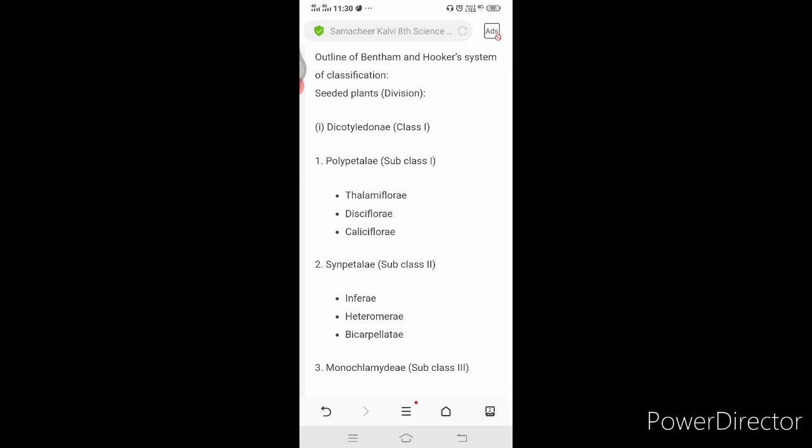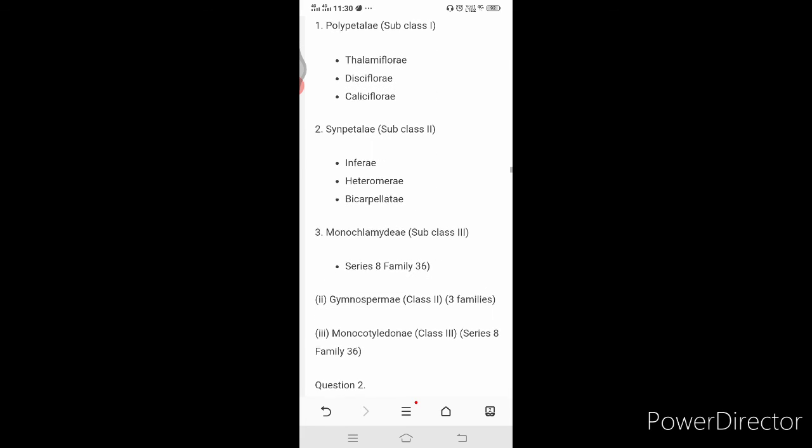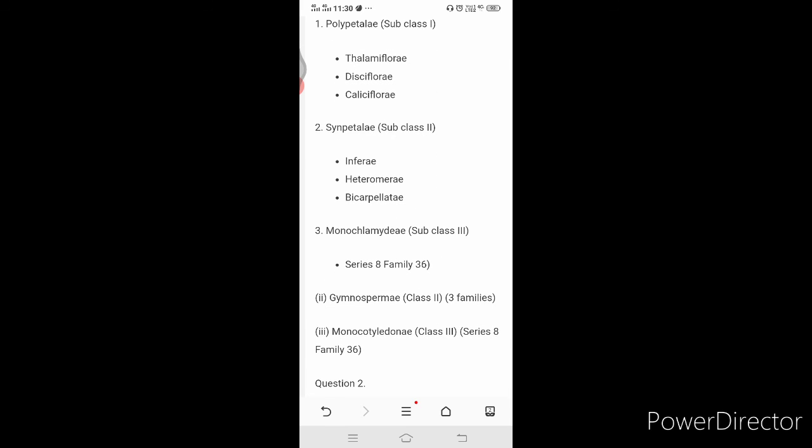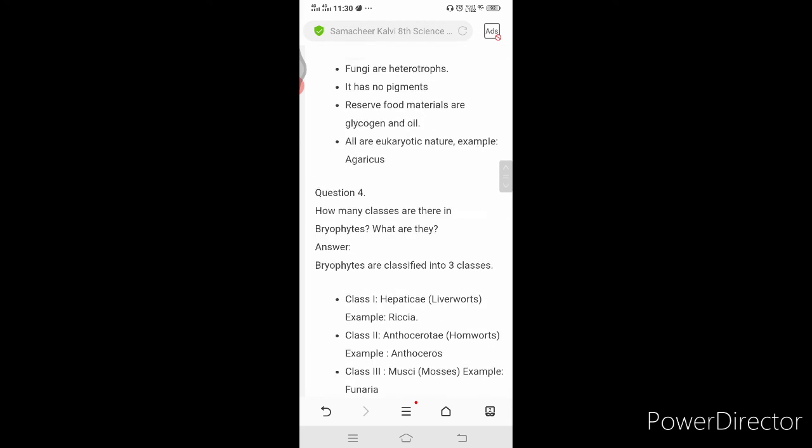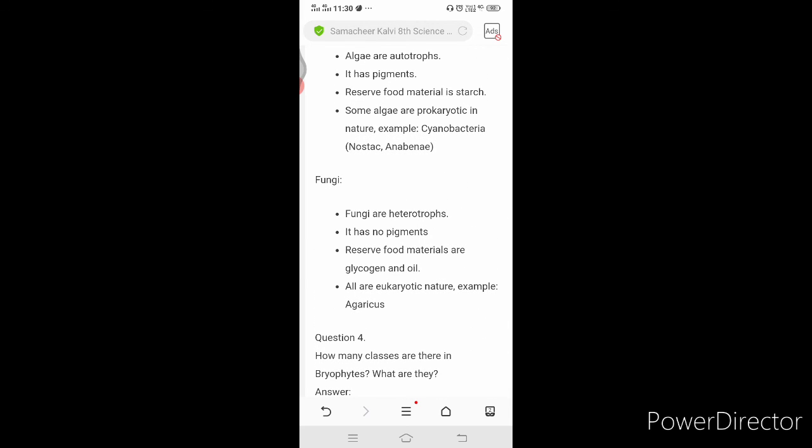Okay, you will get diagrammatic questions also, or otherwise you can get only diagrams. You have to draw a diagram of Chlamydomonas, a diagram of mushroom, etc. You may label the diagram or may not label the diagram, but you have to draw the Chlamydomonas and mushroom. Okay, do the revision properly.